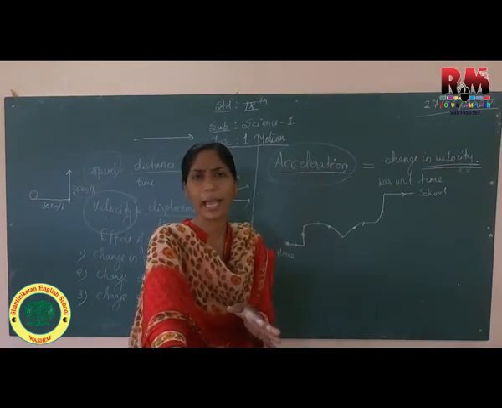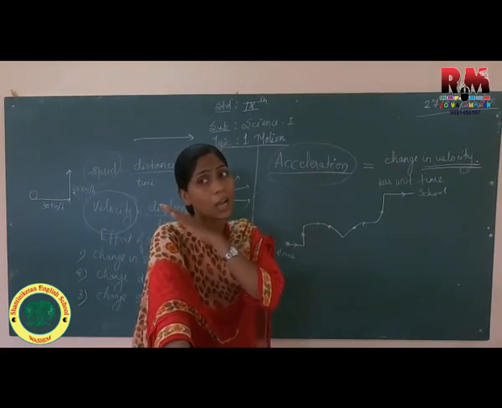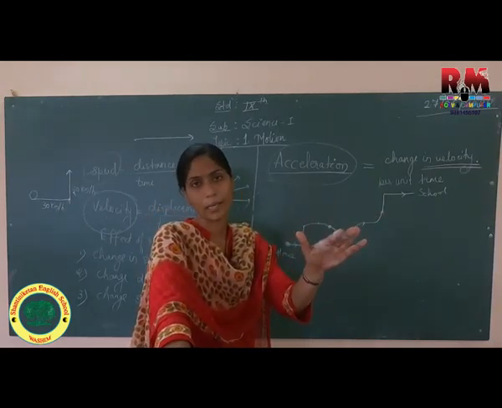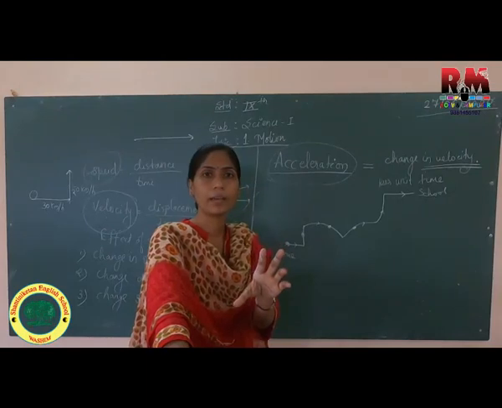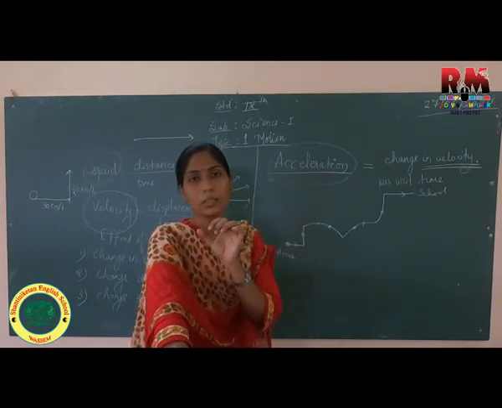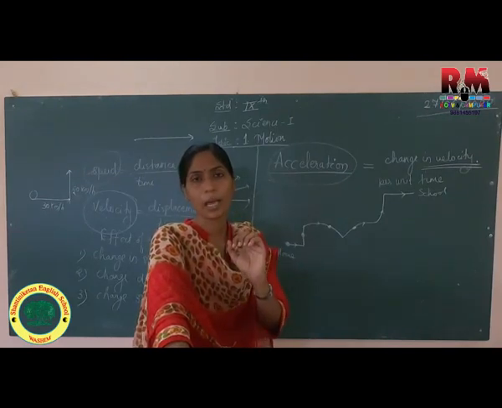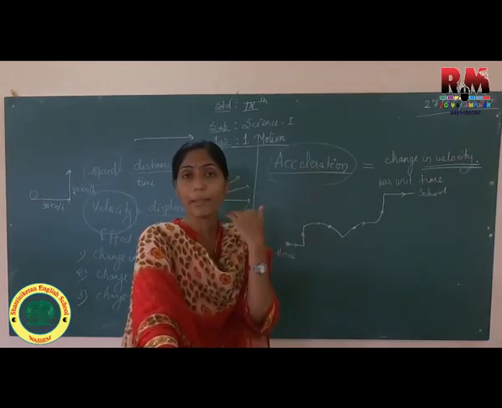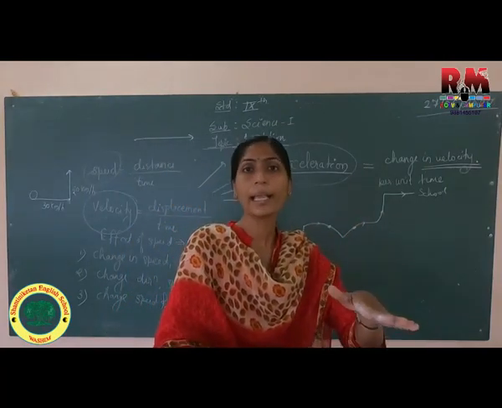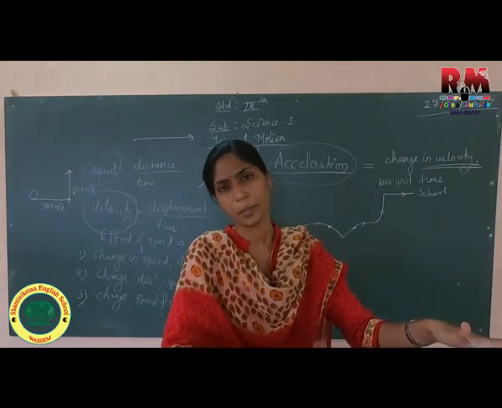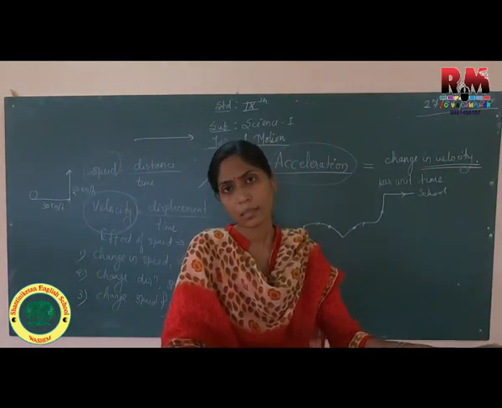Okay, so we have calculated average speed. What does average speed mean? We take the total distance we are covering, and according to that we find the average speed. How? Suppose initially in 5 minutes I am going at 20 kilometer per hour. Then I increased the speed when the road was very good and nobody was on the road. I went at 30 kilometer per hour. Then again I go at 25 kilometer per hour. Again I went at 15 or 20 kilometer per hour,